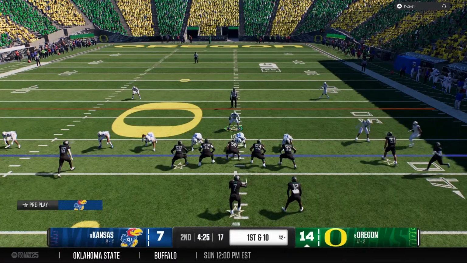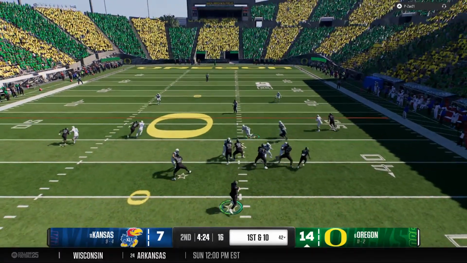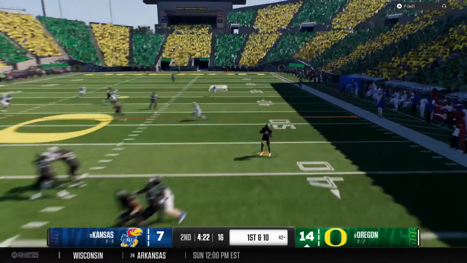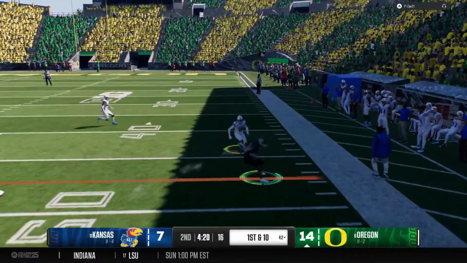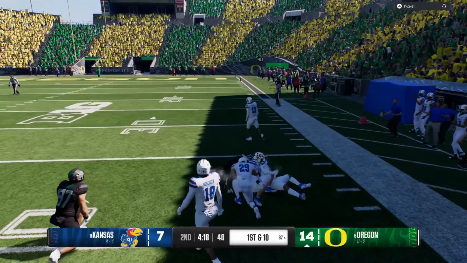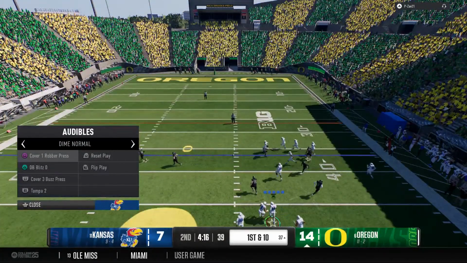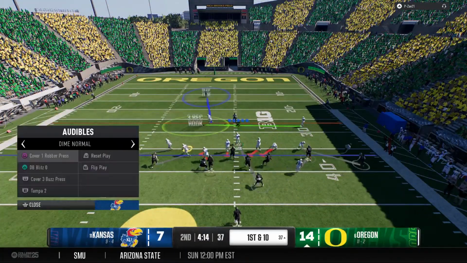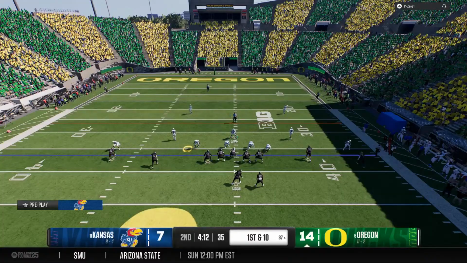Moving the receiver around pre-snap. First play of the drive, they're going to throw the football. Pass is caught. That's a big gain, finally brought down near the 37. The Ducks will crank up the tempo. Hey, a first down here by this Oregon offense.